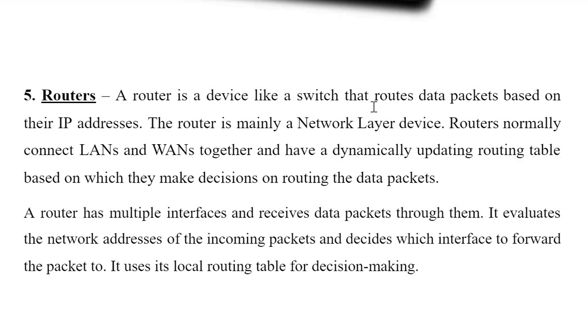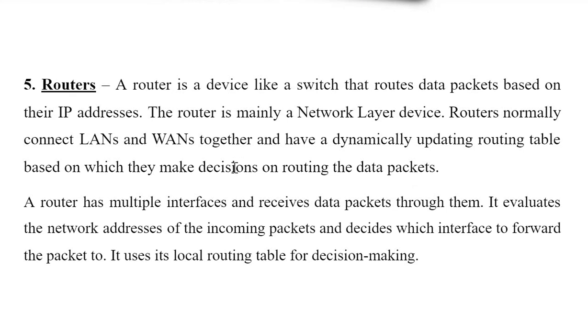A router is a device, like a switch, that routes data packets based on their IP address. In previous devices we were using MAC address, but from this network layer device we use IP address. The router is mainly a network layer device. Router normally connects LANs and WANs together and dynamically updates the routing table. As in the previous device we had a MAC table, similarly we have a routing table here. It will maintain all the source address, destination address and other information related to the packet. Based on that routing table, it makes the decision through which route we should send the data packet.